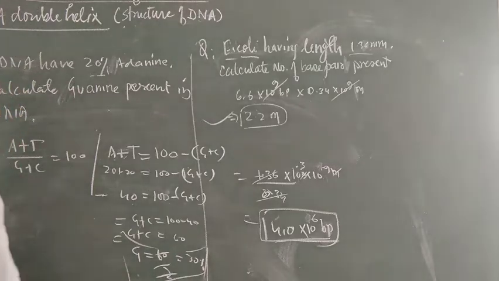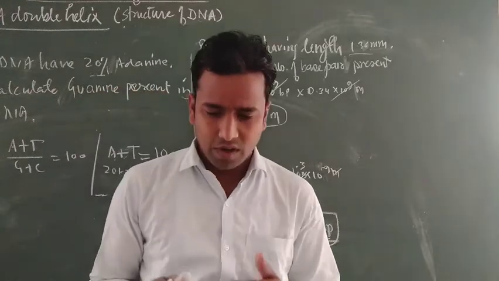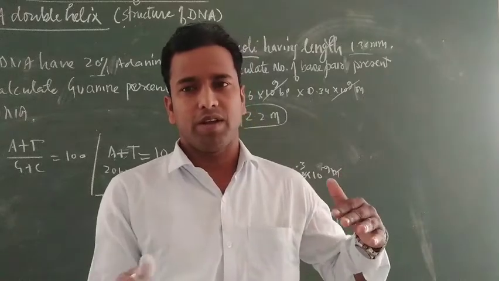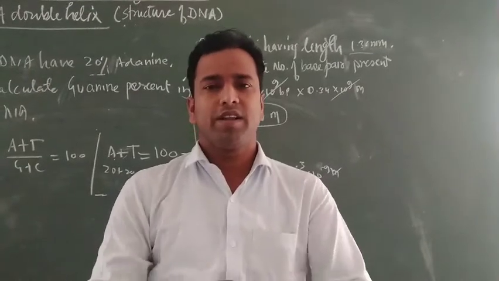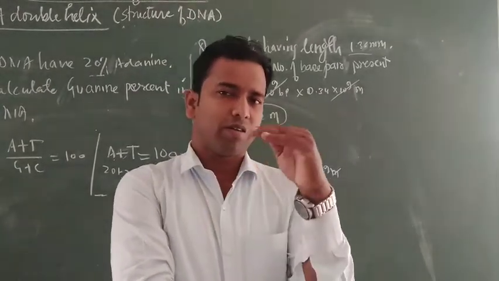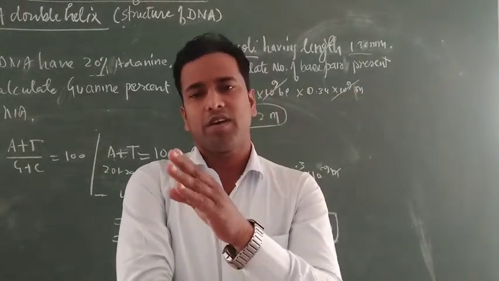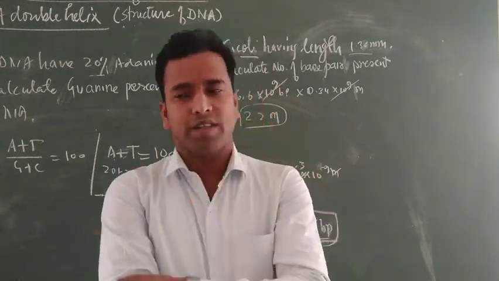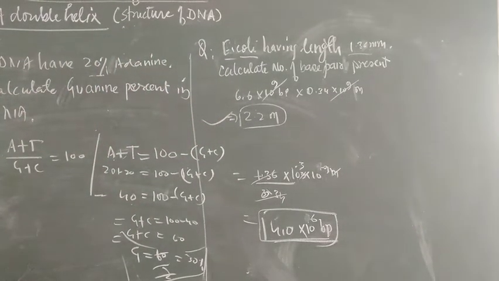You can also calculate simply, not using this formula. How? Suppose adenine is 15%, it must pair with thymine, which is also 15%. It means total adenine and thymine is 30%. Suppose in DNA 100% of bases are present, then 100 minus 30 equal to 70 remains, and 70 is divided into two parts, guanine and cytosine. That means guanine is 35% and cytosine is also 35%. So this is the DNA double helix structure.